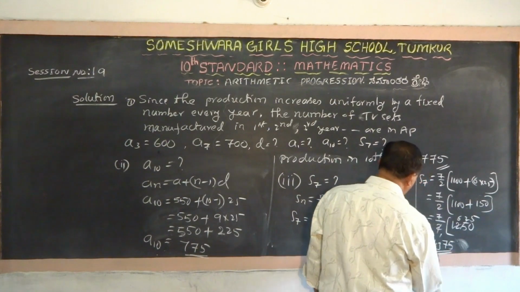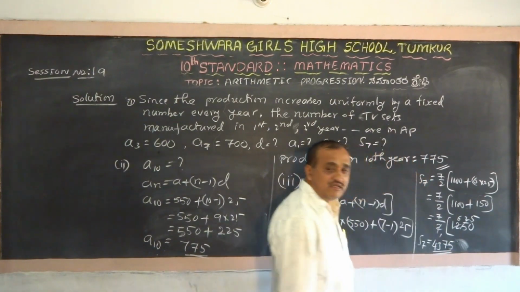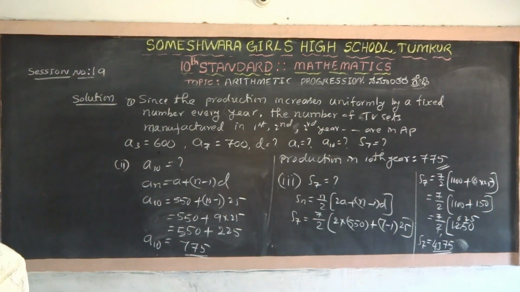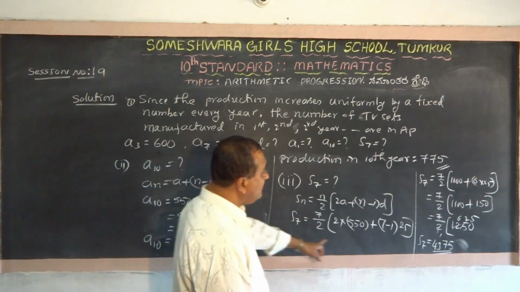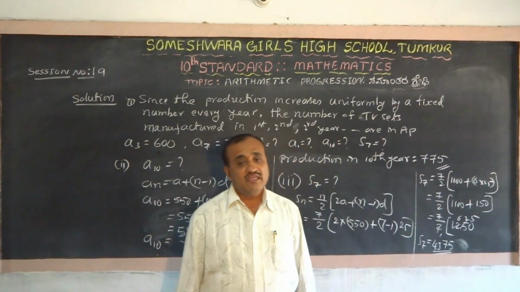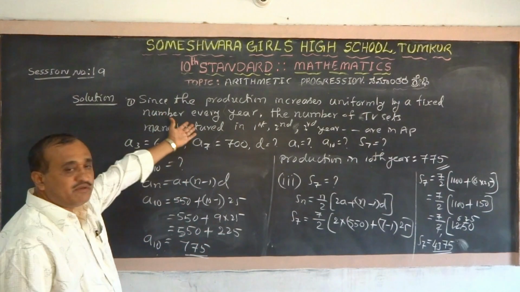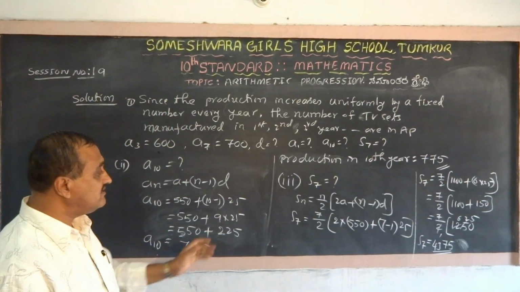So this is 4375. 4375 TV sets have been manufactured in a period of 7 years. Is it right? This is the first problem, the statement problem we have solved like this.